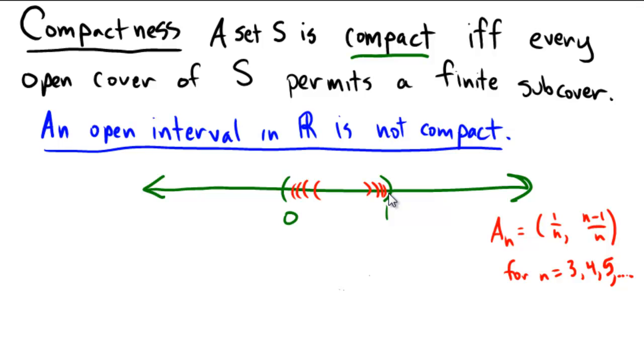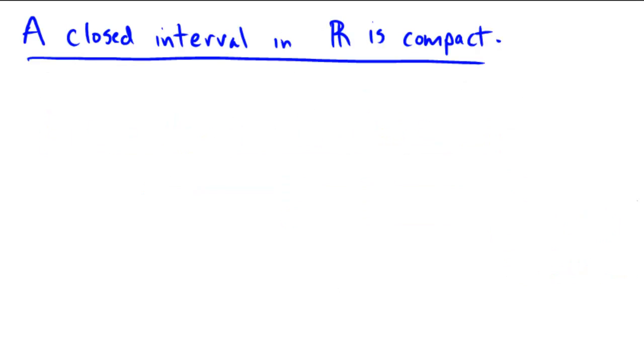However, no finite number of these would cover the open interval from 0 to 1, because if you stopped at any finite number, you would be missing parts that we needed as we extended towards infinity. So this is an open cover of (0, 1) that does not yield a finite subcover, demonstrating that this open interval is not compact. But an argument like this would work for any open interval. Just have it zoom in towards the sides with open endpoints, and it would not quite cover the entire space.